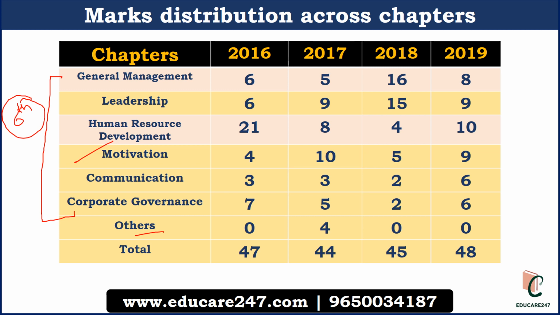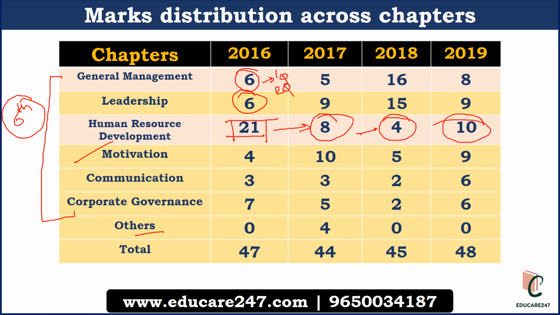If you see the 2016 paper, in general management, 6 marks questions were there. This is not the number of questions, this is in terms of marks. In 6 marks, 1 mark and 2 marks questions both can be there. In leadership, 6 marks questions were there. In human resource development, 21 marks questions were there, but that is not the case in other years. If you see the 2017 paper, only 8 marks questions were there. In 2018 only 4 marks questions were there, but in 2019 again 10 marks questions were there.